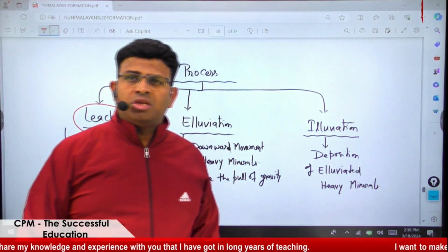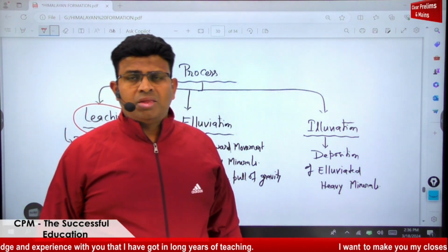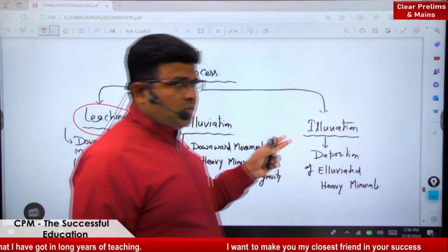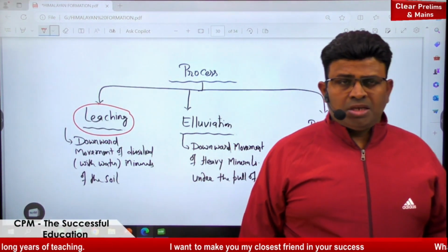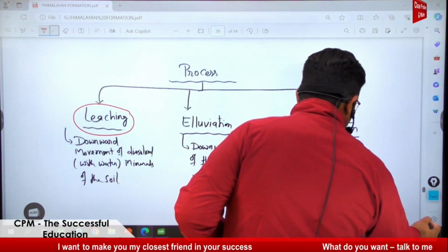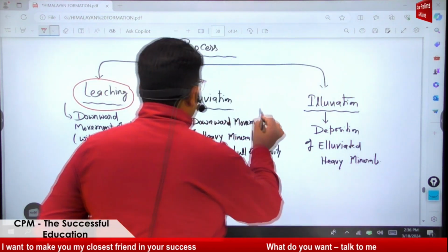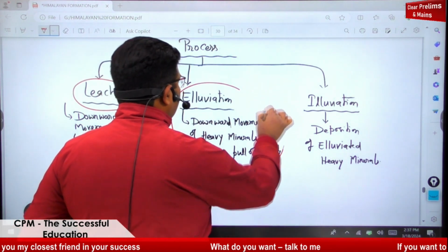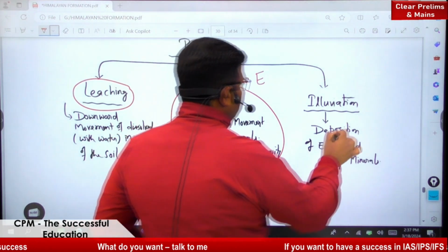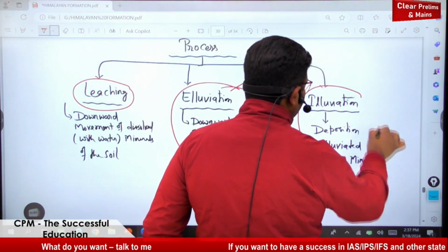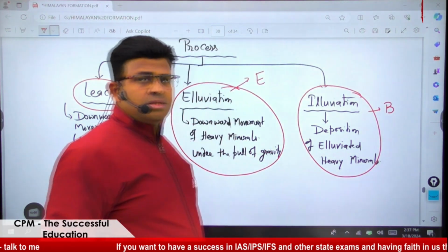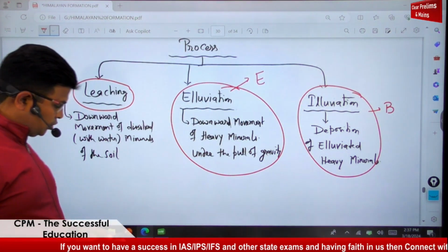I think it is very clear. Leaching, eluviation, illuviation. Is it clear to you? Another part we have to see: the region where eluviation is taking place makes the E layer, and the region where illuviation is taking place makes the B layer. Understood?